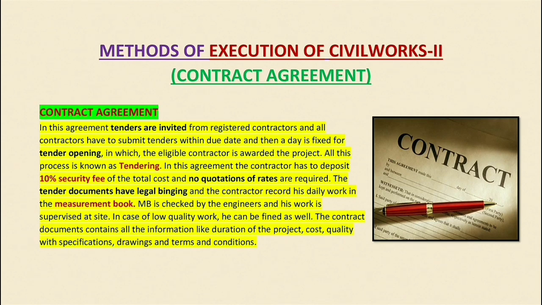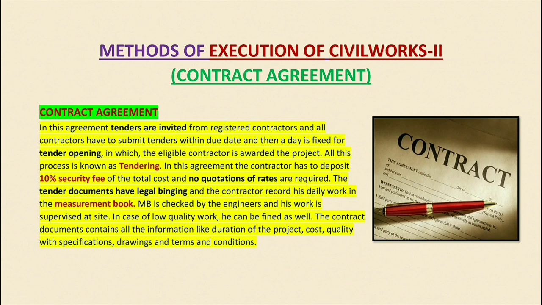In this agreement, the contractor has to deposit a 10% security fee of the total cost of the project. So if the cost of the project is 100%, the contractor must deposit 10% of it as security, which is known as a bank guarantee.